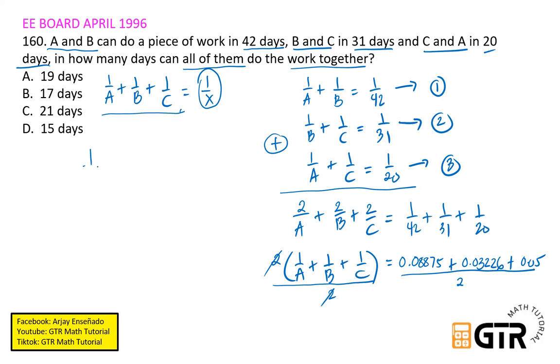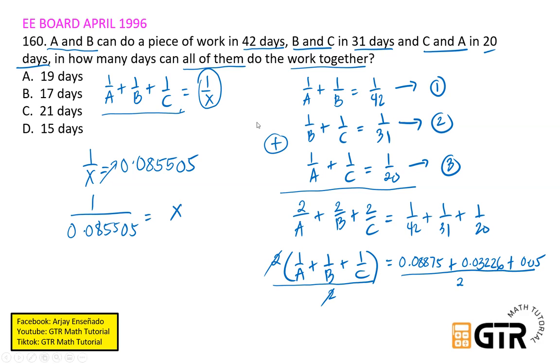So we have 1 over X is equal to, yung naka-appear kanina sa calculator ay 0.0885505. Pag kinuha natin yung X, ang hinahanap nasa denominator kasi. So i-reciprocal lang natin yan, or multiply both sides by X, tapos divide by this. So magiging 1 over 0.085505. Yan na yung value ng x.